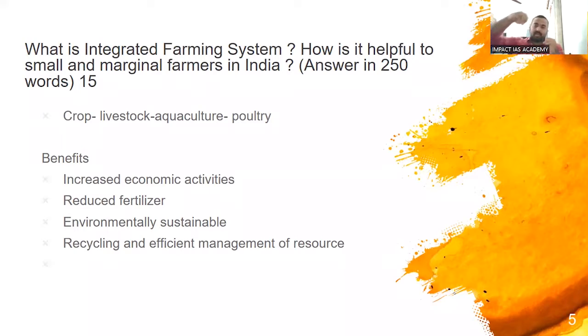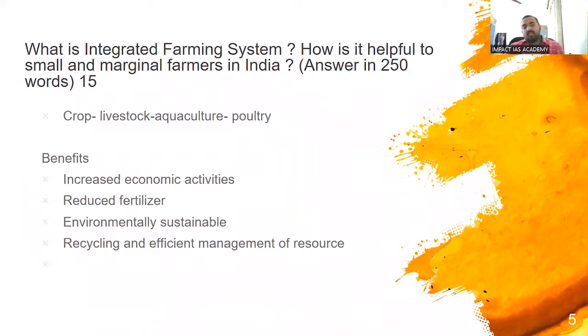This water will be used for the plants. Some of the plants produced will again go as feed to the fish. Like this, a chain is built wherein the waste of one process becomes the input for another. Thereby nutrient cycling happens and resources are very efficiently used. This is the integrated farming system.